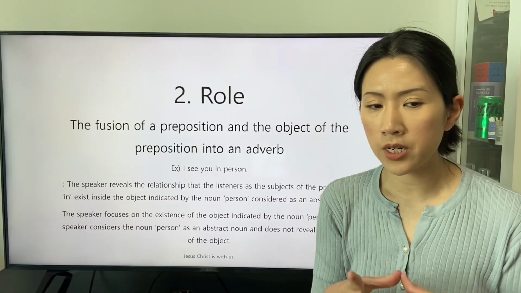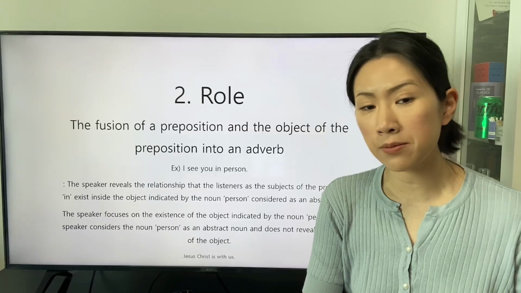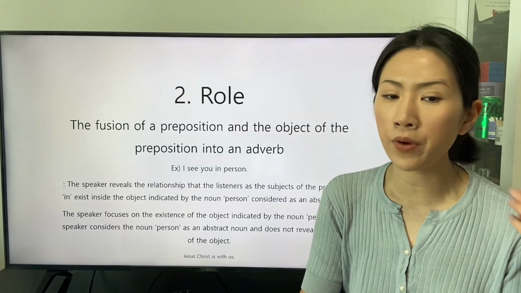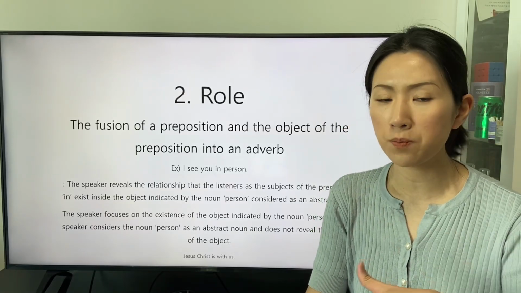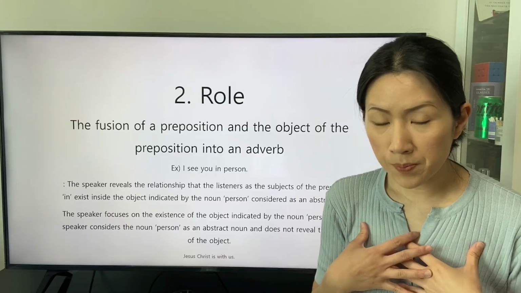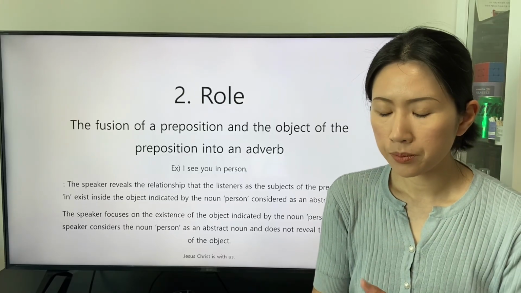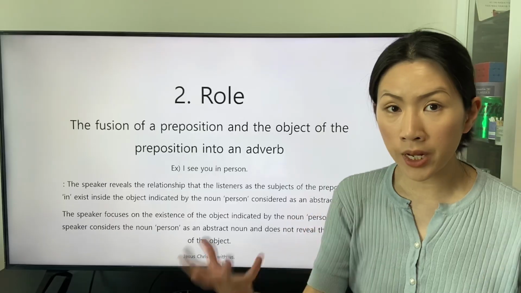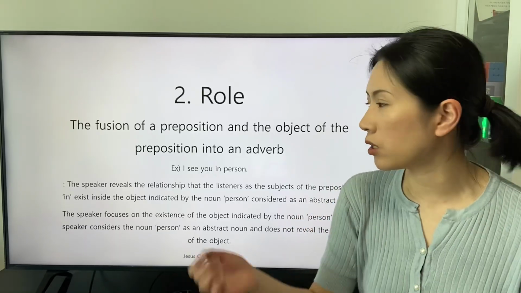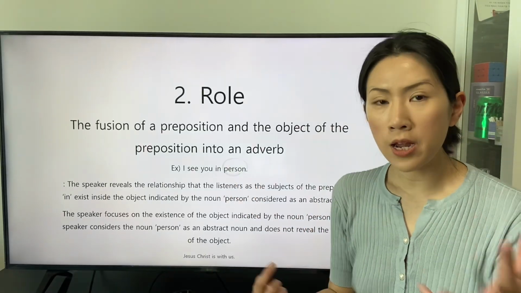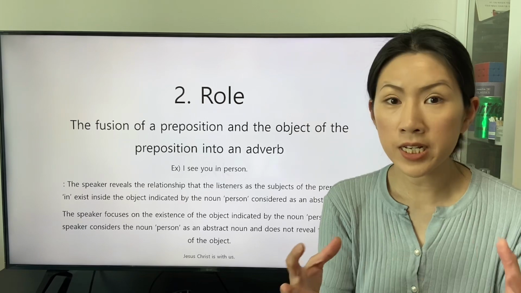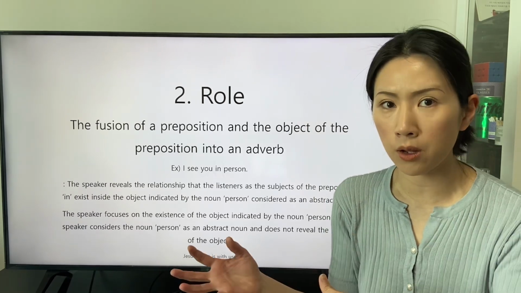So the speaker considers the noun person as an abstract noun and does not reveal the number of the object. The speaker and the listeners did not agree on the definition of the noun person classified as an abstract noun.